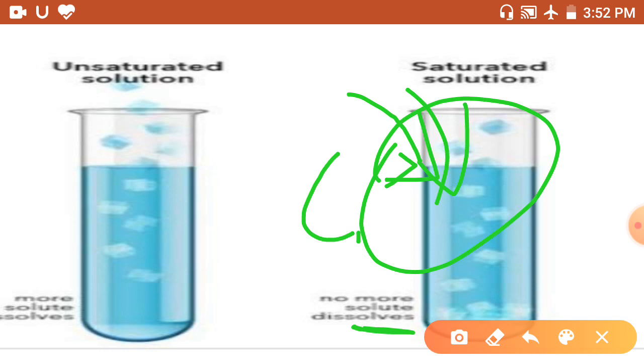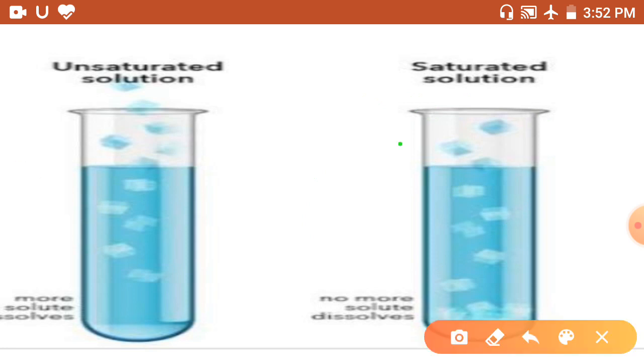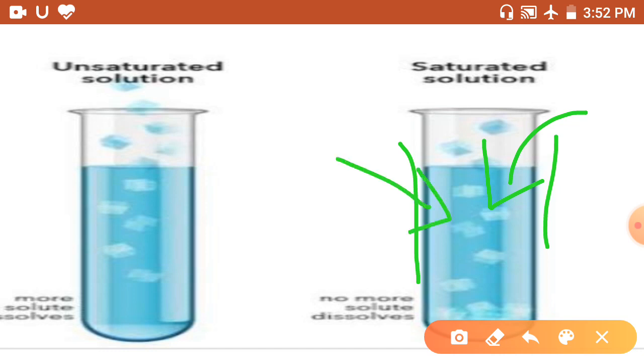It means we can take water in a test tube and add some salt in it. What happens? It will be dissolved. Again we can take salt and dissolve it. It can be dissolved again, right? And one point comes when the salt is not dissolved in water.